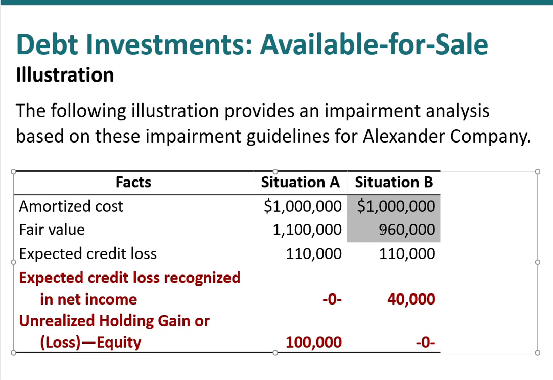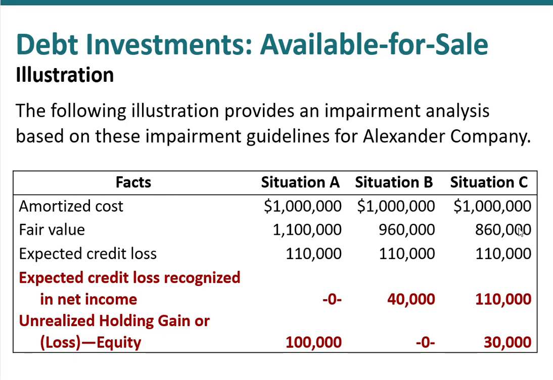So had we recorded an unrealized loss by simply comparing the fair value to the amortized cost, if we had no expected credit loss, so in other words, if this had actually been 0, then we would have reported the unrealized holding loss down below and nothing for an expected credit loss. But in this case, we do have an expected credit loss of $110,000, but we're going to limit it to the actual potential loss, which the most we could incur would be $40,000 because we would simply sell it for the $960,000. Let's look at one last scenario.